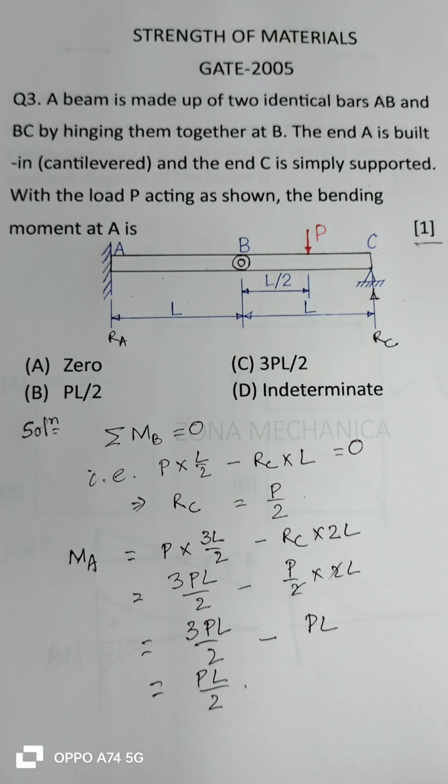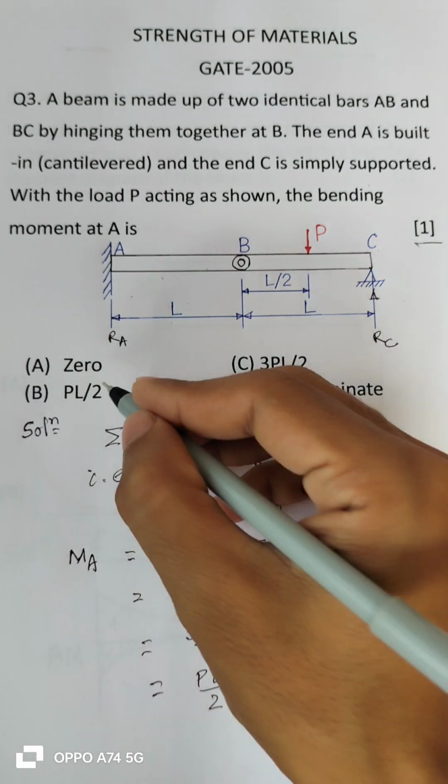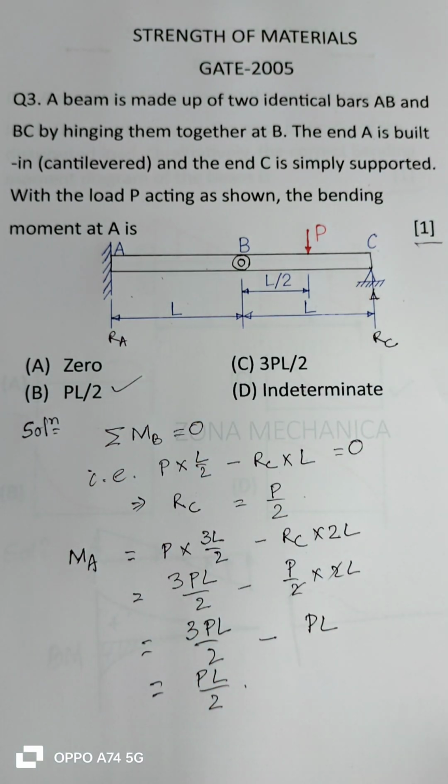So clearly it's matching with option B, PL by 2. So option B is the correct answer.